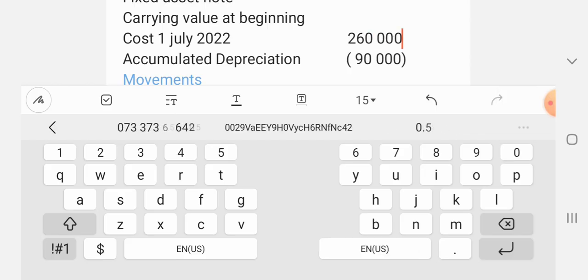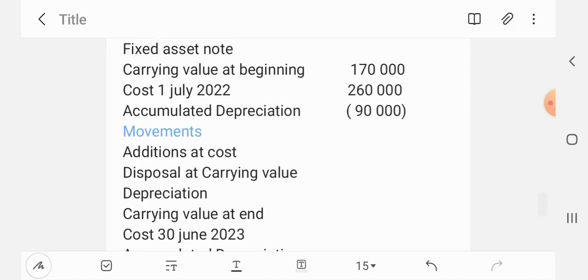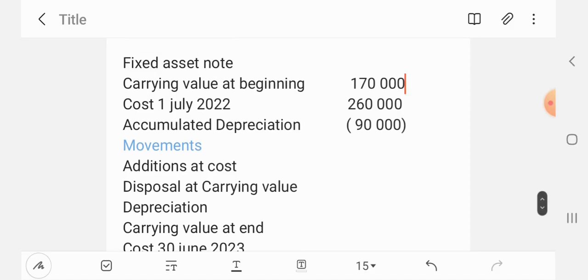So here we have 260,000, and that is at the beginning. So we have the cost of equipment to the value of 260,000. So you will say 260,000 minus the 90,000, and then our carrying value for equipment will be 170,000. So that's what we have right at the beginning of the financial year. That's what we will have there on top for the fixed asset of 30 June 2022.